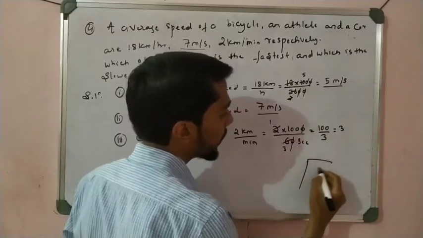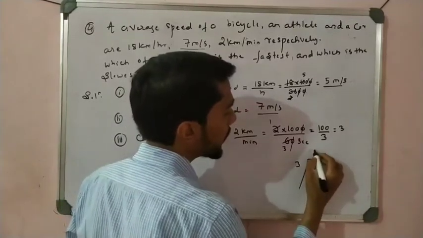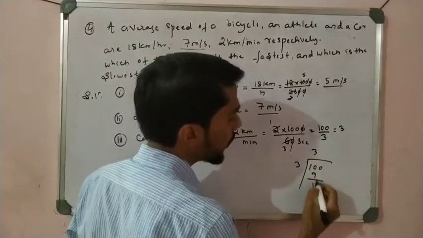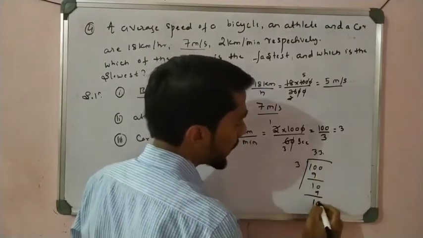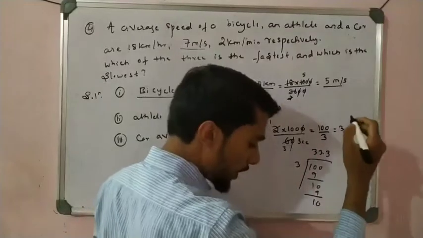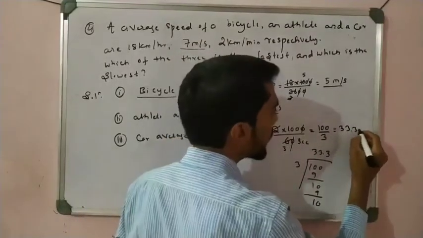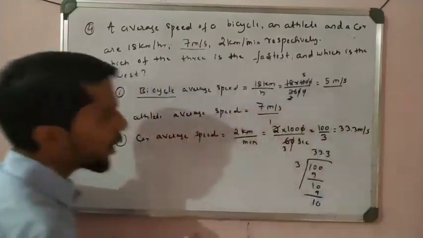Let's calculate it. 100 divided by 3: 3 threes are 9, so we get 1, then 10, again 3 threes are 9, then 1 again, so it is a recurring decimal. So I get 3 threes are 9 like that, and I can write 33.3 meter per second. Okay, see, now we can conclude.